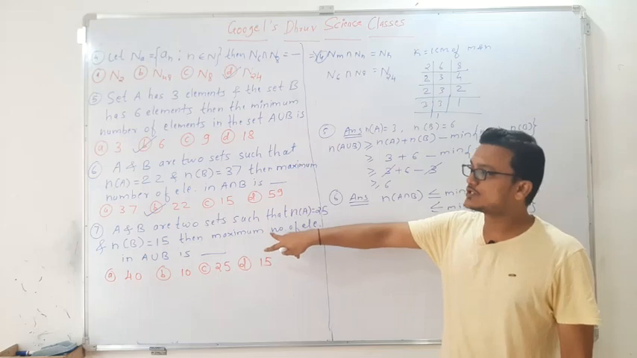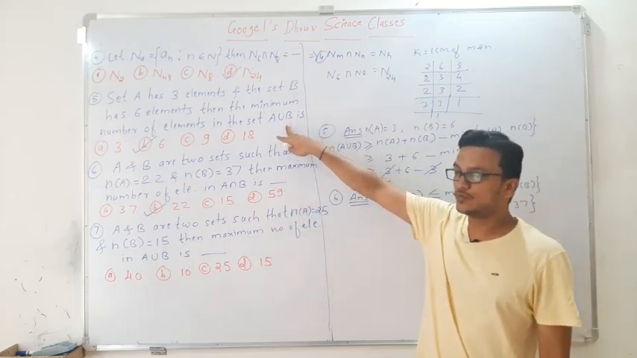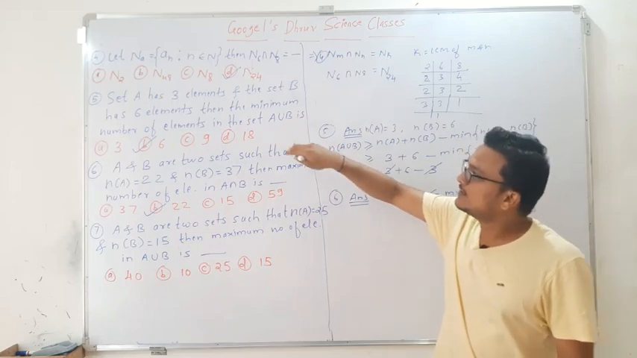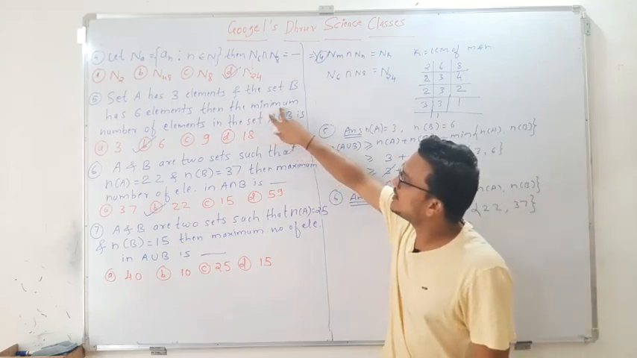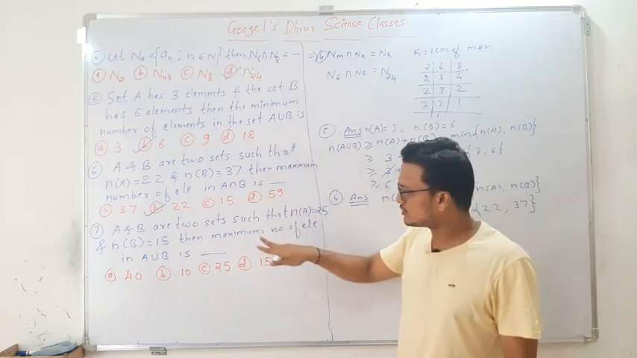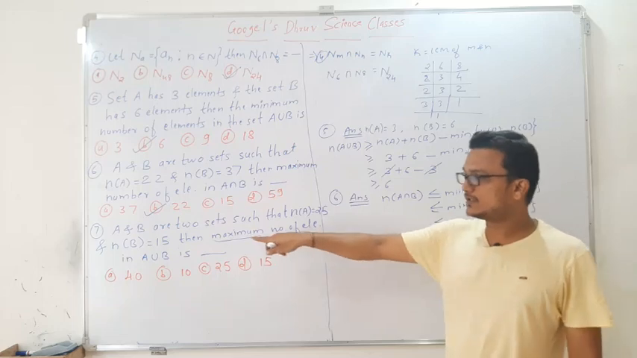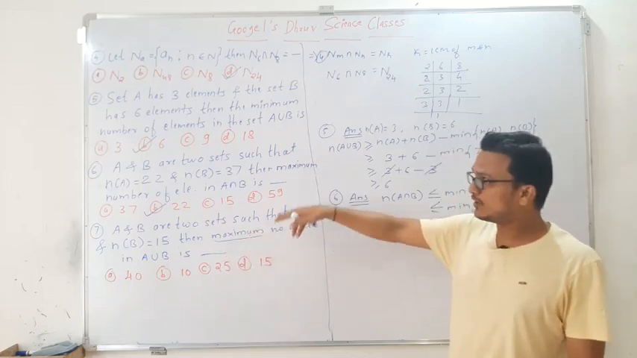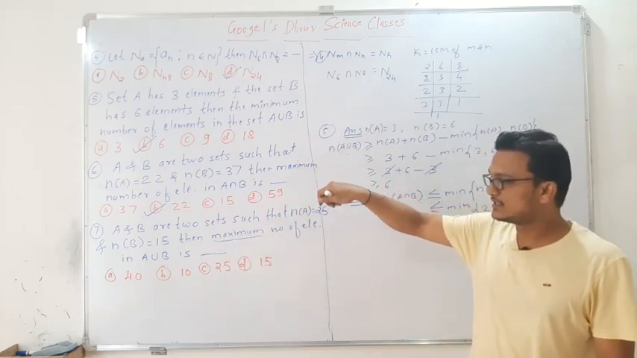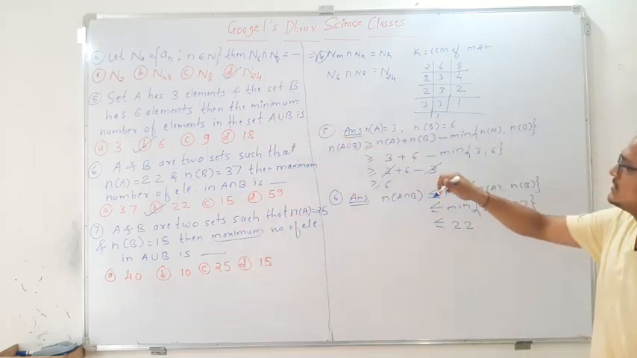This question looks the same as question number 5, but there is a difference. In question number 5 they asked for the minimum number of elements present in the set A union B, whereas in question number 7 it is the maximum number of elements present in the set A union B. So don't get confused with their standard results. When it is minimum, then we have to use this result.